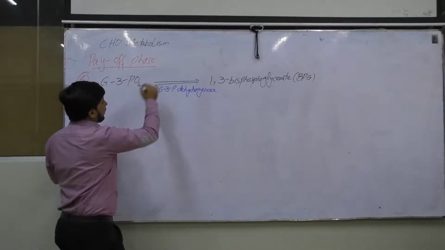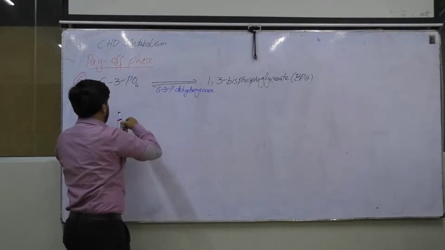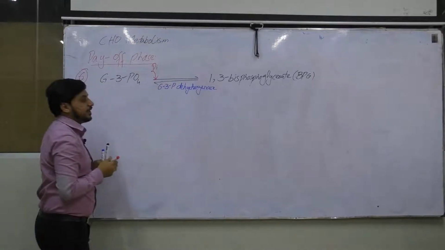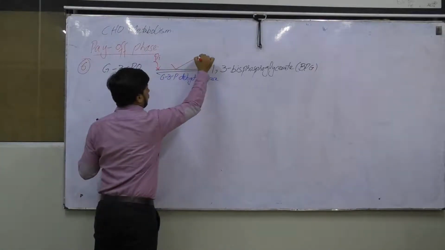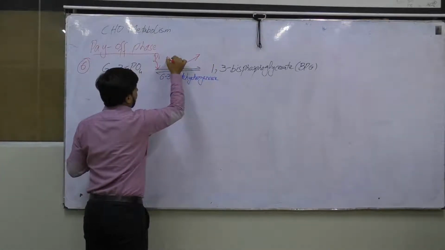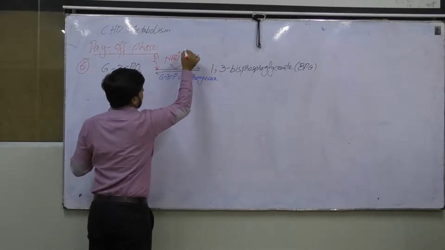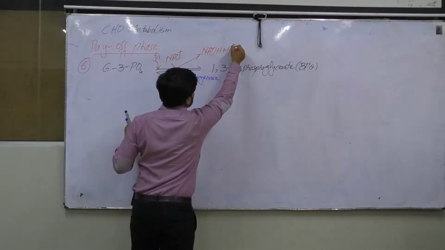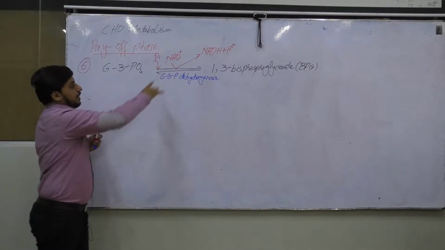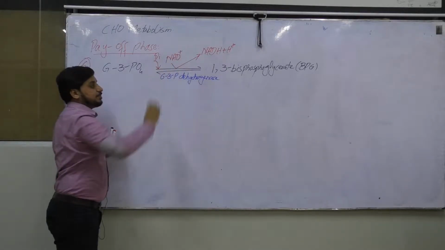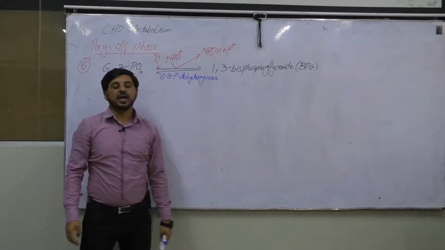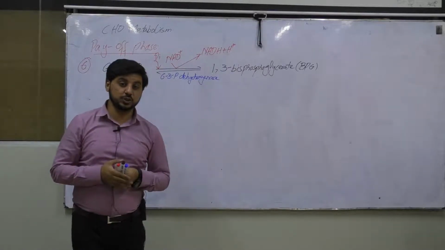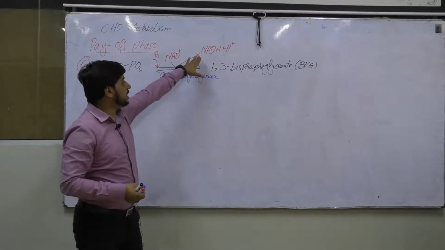So, number one, there will be the addition of inorganic phosphate, and number two, there will be the formation of NADH2. It will be formed from NAD positive, and this NADH2 is also an energy carrier molecule, and it has the electrons.